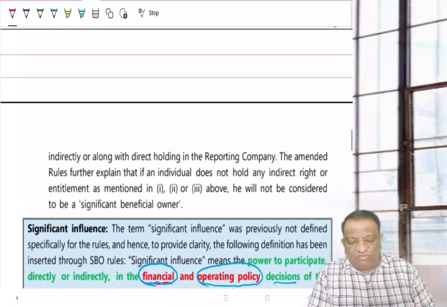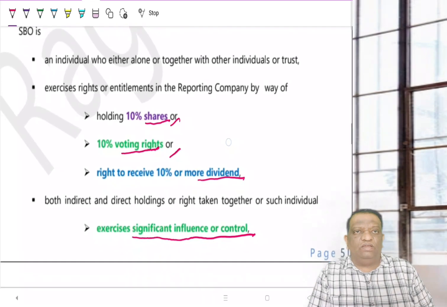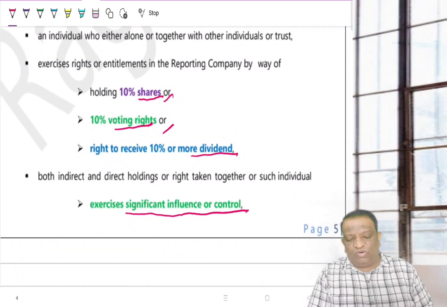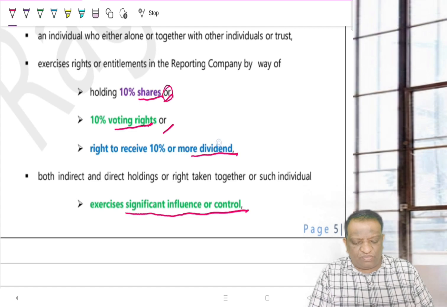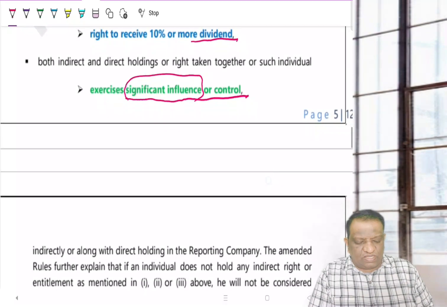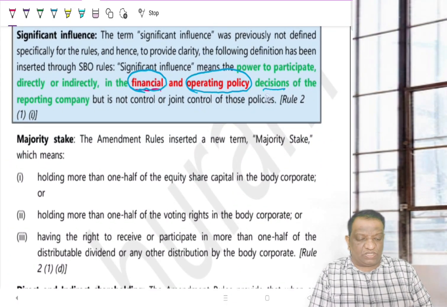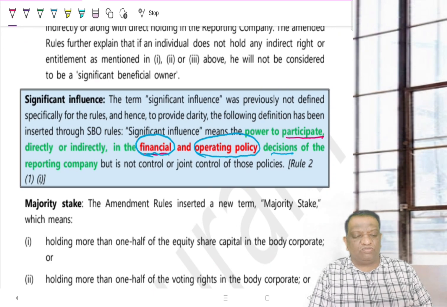Now, as I said, you will become an SBO if you are holding more than 10% of beneficial shares. Now, what is the 10%? Is it only shares? No. 10% either of shares or voting rights, or dividend. Apart from this, significant influence. Then what do you mean by significant influence or control? That is your power to participate in the financial and operating decisions. Then you are said to have significant influence. Then you will also become an SBO, irrespective of your 10% or no 10%.